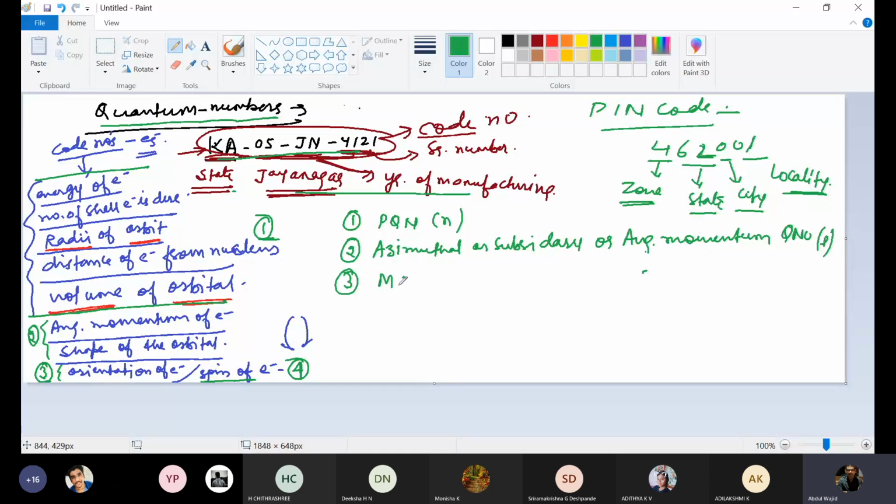Third is magnetic quantum number, that is denoted by small m. And fourth is spin quantum number, that is denoted by s.